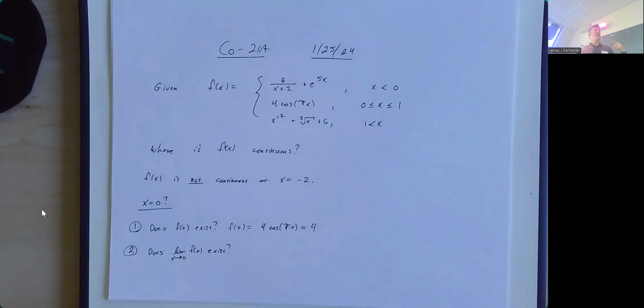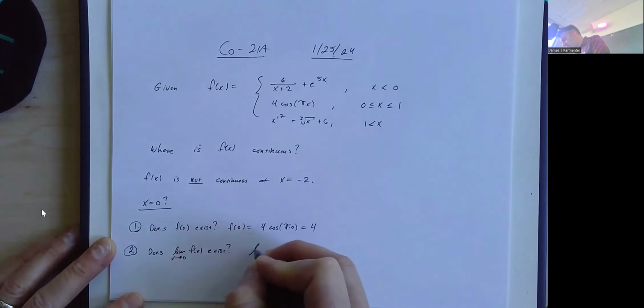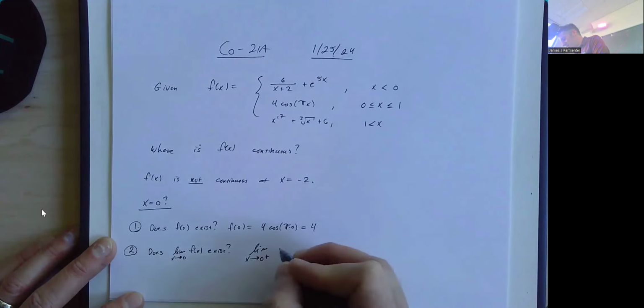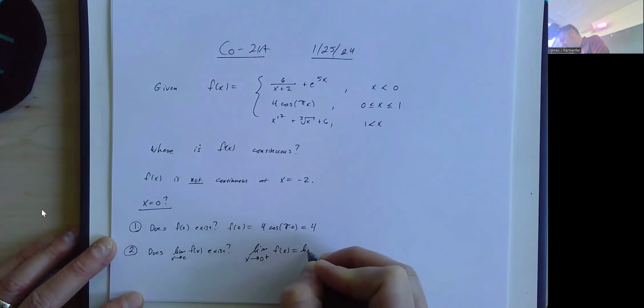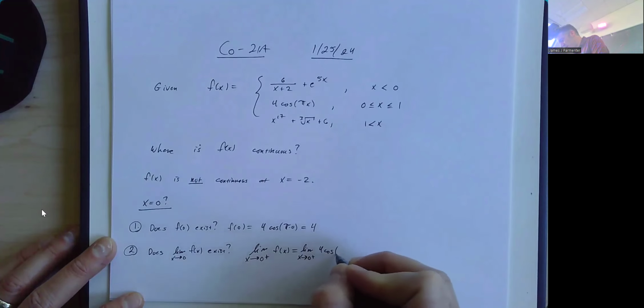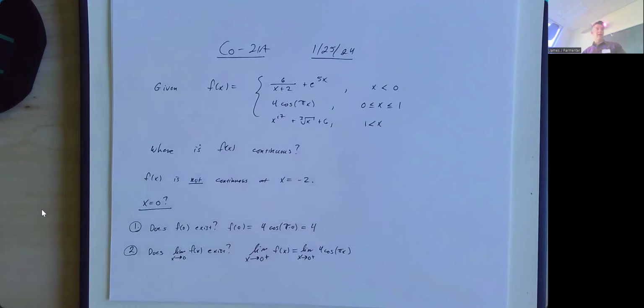The limit from the side that uses the same piece of the function that we just evaluated is going to have the same limit. So it's not a big stretch to say that we know in this case, the limit as x approaches 0 from the right of f of x is going to be the limit as x approaches 0 from the right of 4 cosine of pi x. And then we would plug in 0 and get 4 cosine of 0, which is again equal to 4.